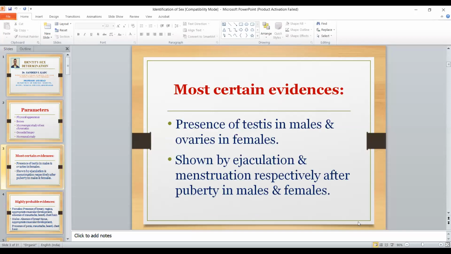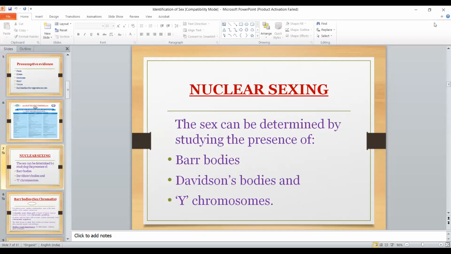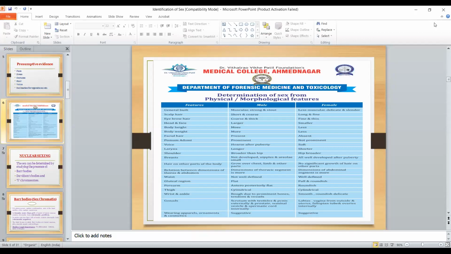First is the physical characteristics. These are the different parameters with which the sex can be determined, and it is common sense. General build is muscular in male, less muscular in female.